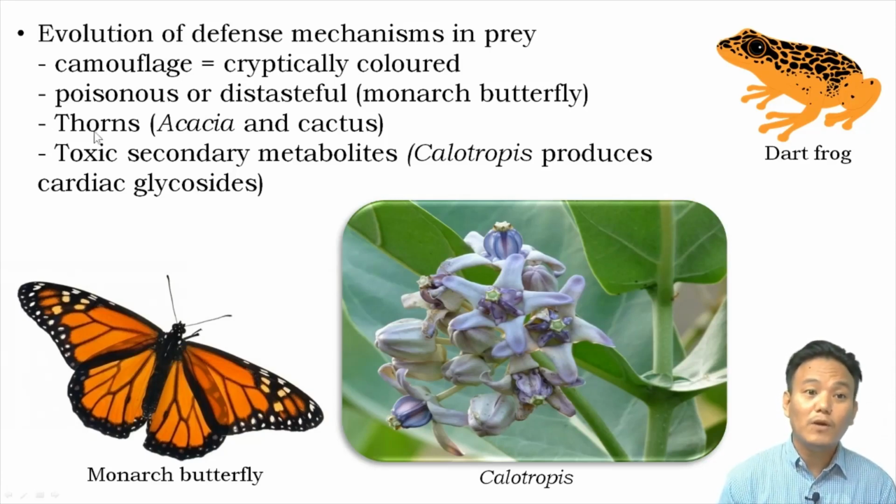And when we talk about defense mechanisms in plants, they also have defense mechanisms. You can easily think about thorns, right? Thorns of acacia and cactus. They are defense mechanisms against the herbivores.